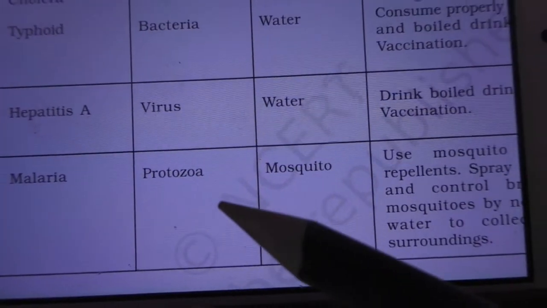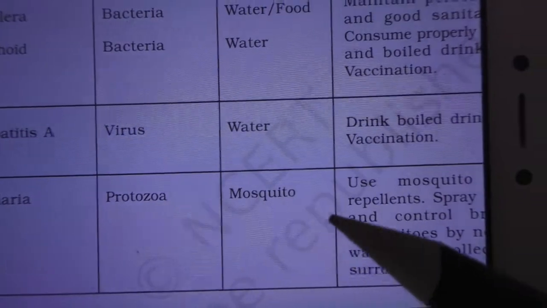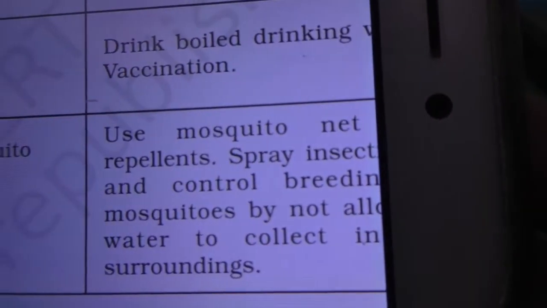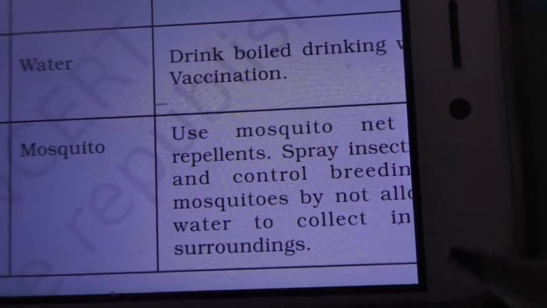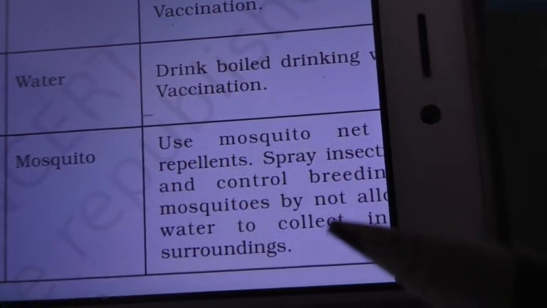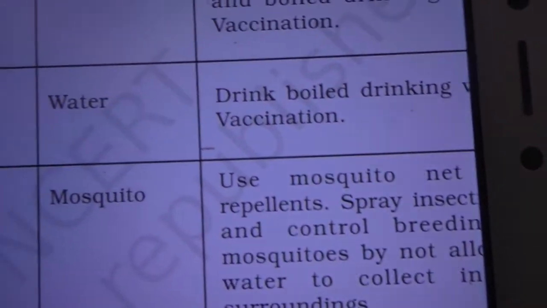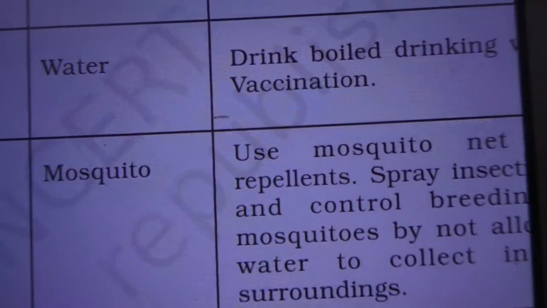And malarial fever is caused by a protozoan and spread by the mosquito, so mosquito repellent should be used. Spray insecticides and control the breeding of mosquitoes. Do not allow water to collect in your surroundings.